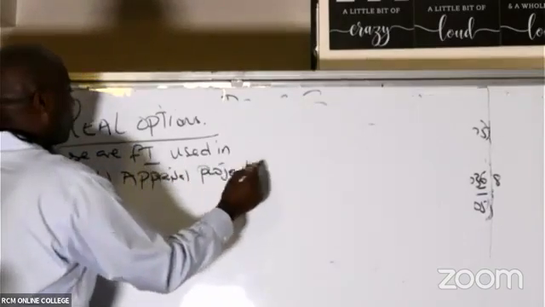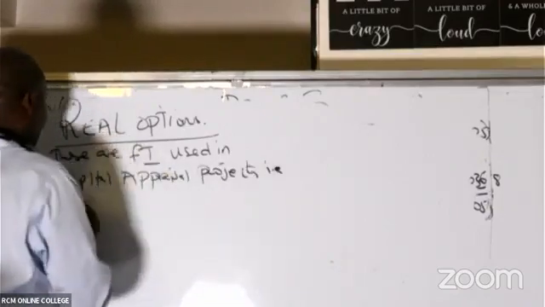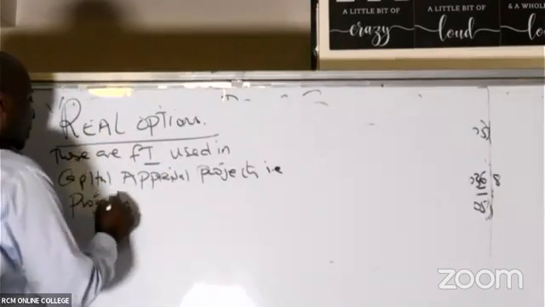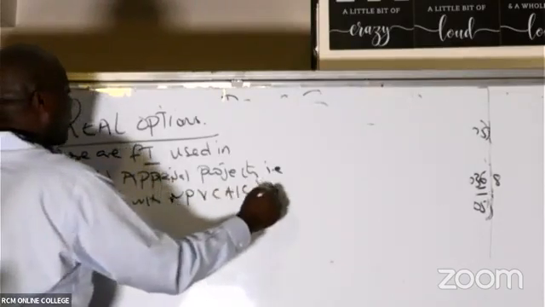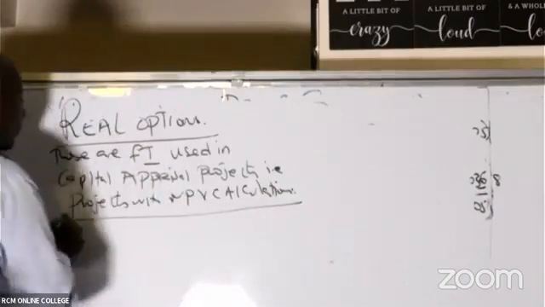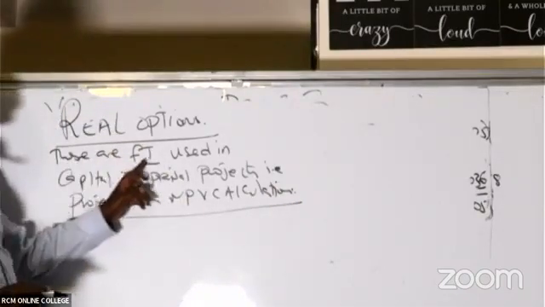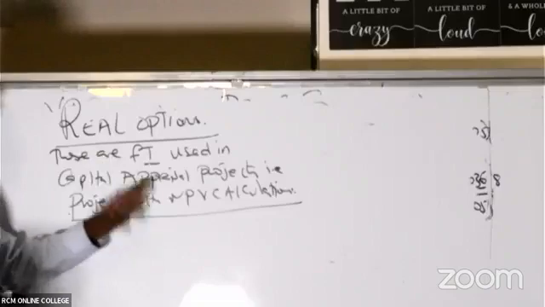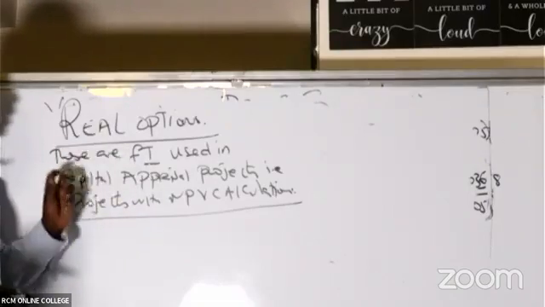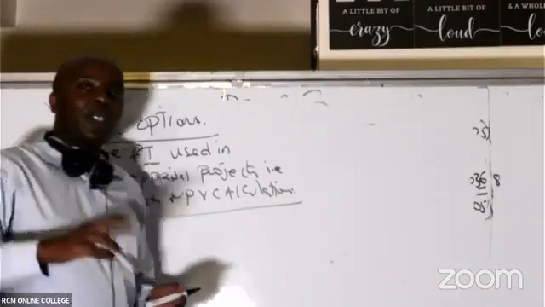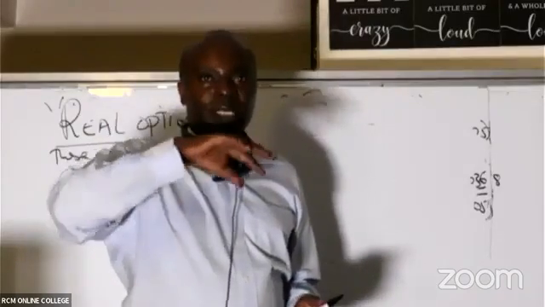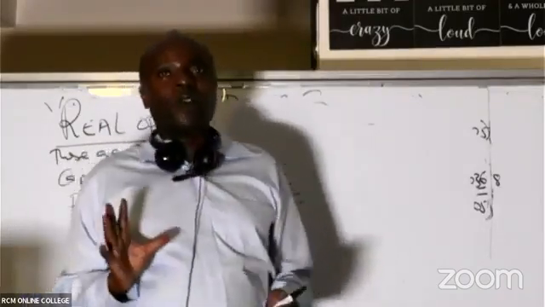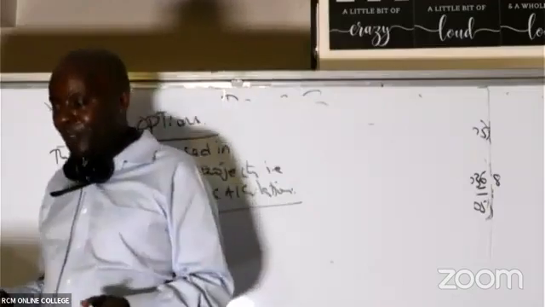projects, i.e. projects with NPV calculations. That's how easily you remember this. These are financial instruments used in capital appraisal projects, i.e. projects with the NPV calculations. So you have NPV and then you're told there's an option to expand. There's an option to delay. Then you have to compute this using the concept of real options. Now they are real life options.